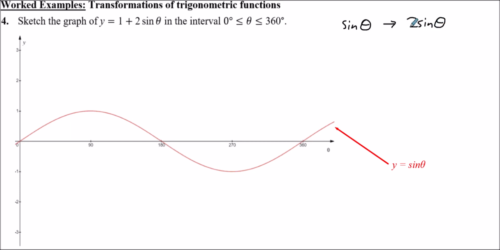So this would be a stretch scale factor 2 in the y direction.